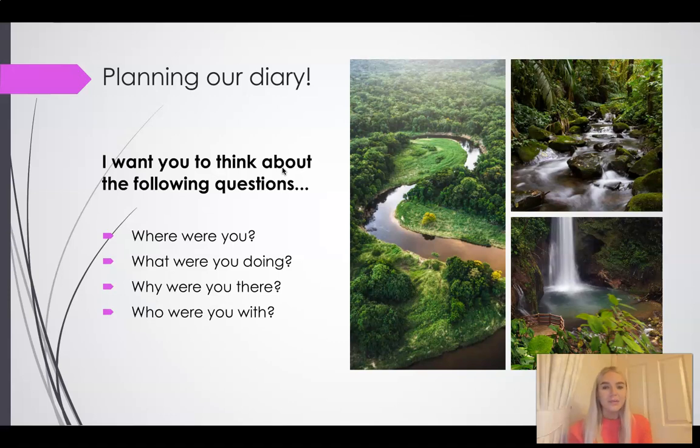So today we're really going to be thinking and we're going to be planning our diary. But we need to make sure that we really understand what our diary is going to be focusing on, because we know that there's lots of things that have happened in the text, the Explorer, so far. So we need to make sure that we're only writing about a few things, but in detail. Now, the first thing that you're going to do when you are planning your diary is think about your introduction. So thinking about some of the W's. So where, what, why, and who are the W's that we are going to focus on in our introduction to our diary entry.